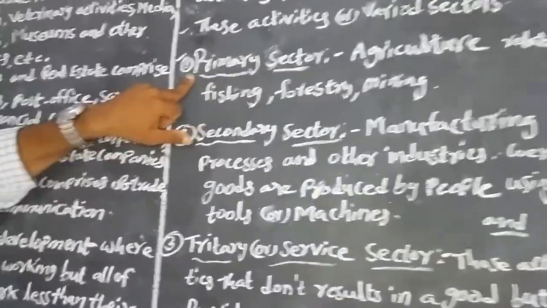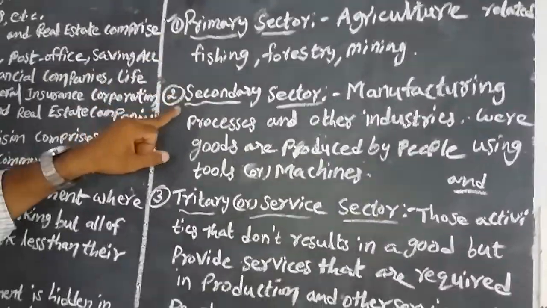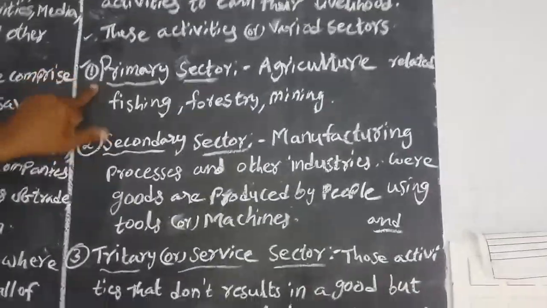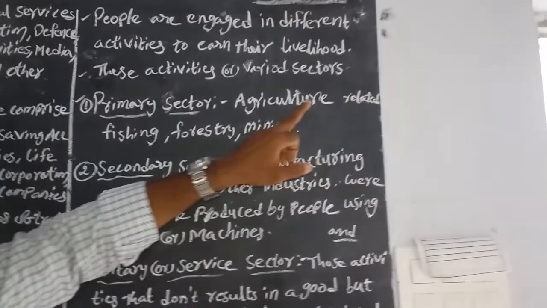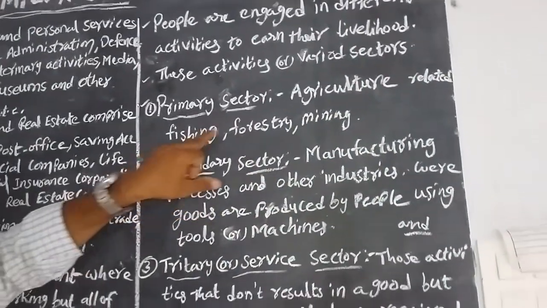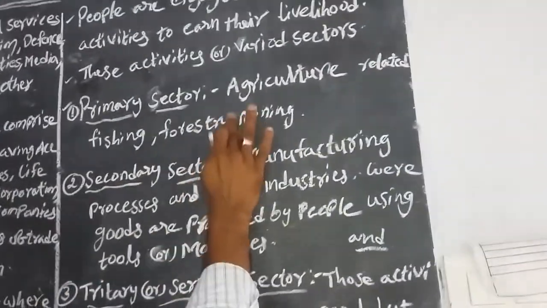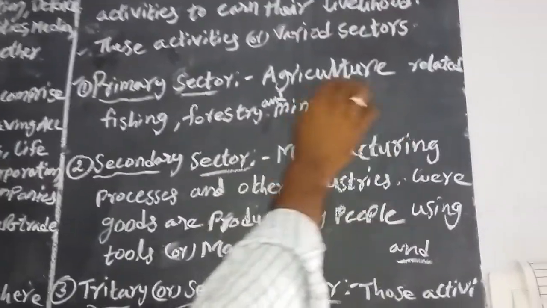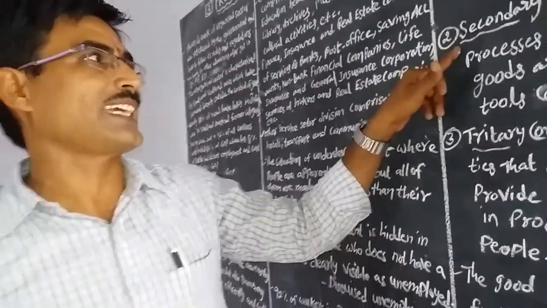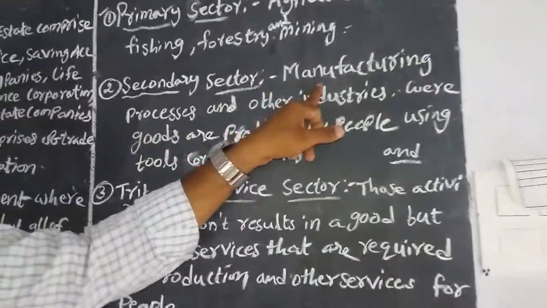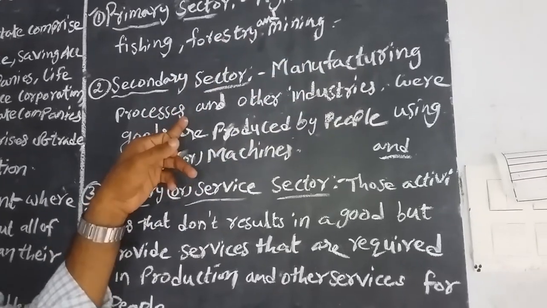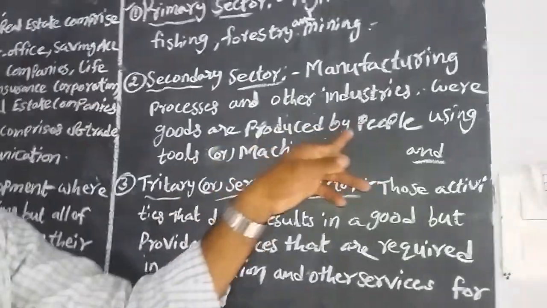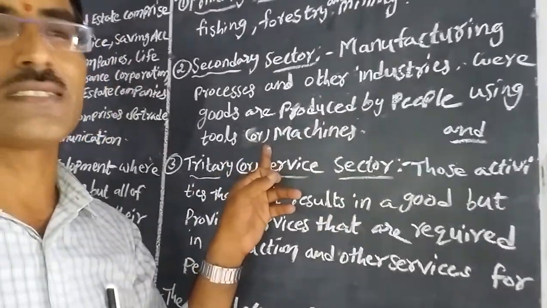Here, the primary sector, secondary sector and tertiary sector. The primary sector is called the agriculture sector, related to fishing, forestry and mining also. Next, the secondary sector is mainly the manufacturing process and industries where goods are produced by people using tools and machines.